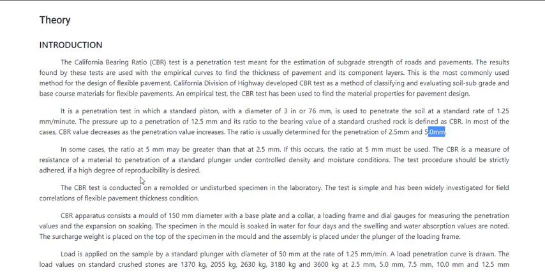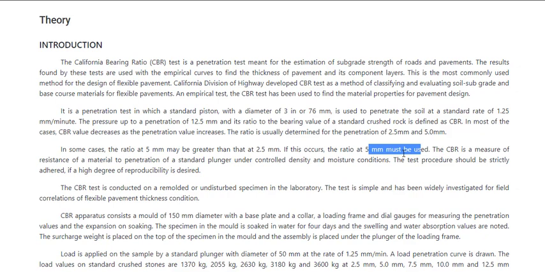I'll explain it then. In some cases, the ratio at 5 mm may be larger than at 2.5 mm. So sometimes you will find the CBR value at 5 mm is greater than at 2.5 mm. If this scenario occurs, the ratio at 5 mm must be used. So in case the 5 mm value is more, you will use the 5 mm value.